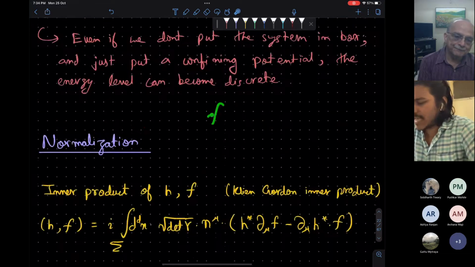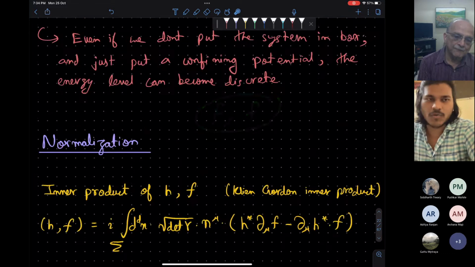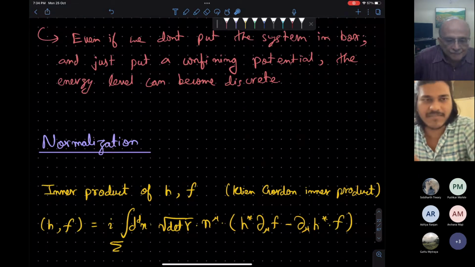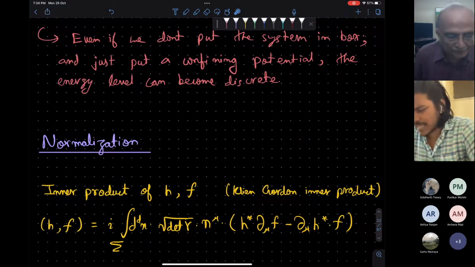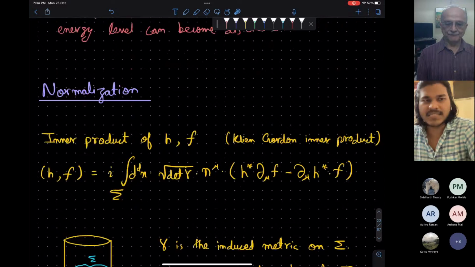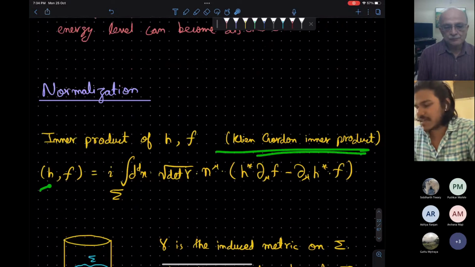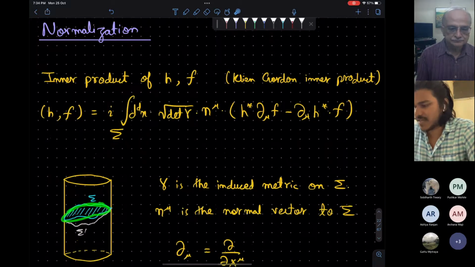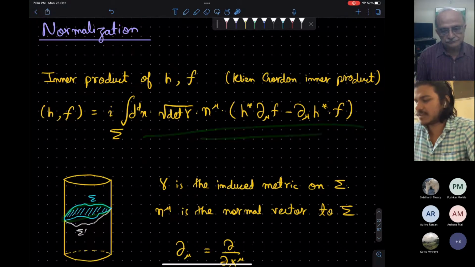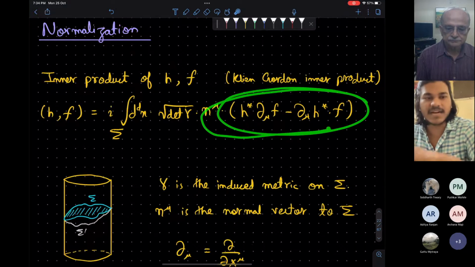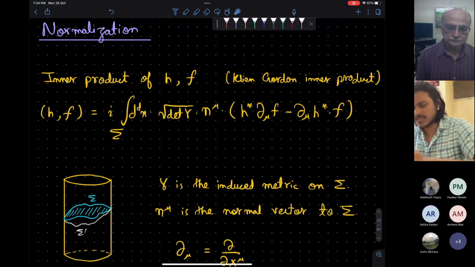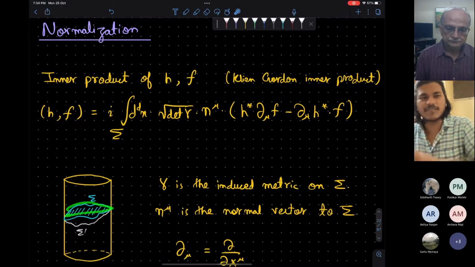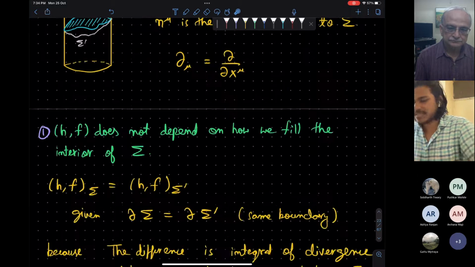So we have these eigenfunctions, and we often want to normalize them. I will not go into this detail. The inner product we use is the Klein-Gordon inner product, and it is defined as follows. We take a hypersurface and evaluate this integral. I hope it is familiar from usual quantum mechanics. It is like a current, and it can be shown that in some cases this will be independent of which surface you use. I have written the detail, but I will not go into it.